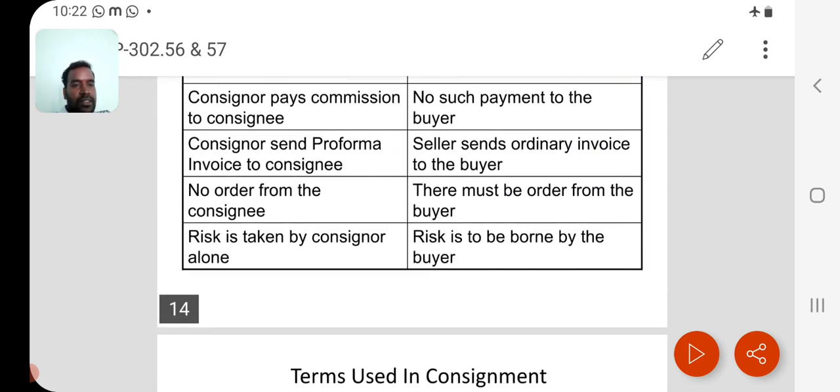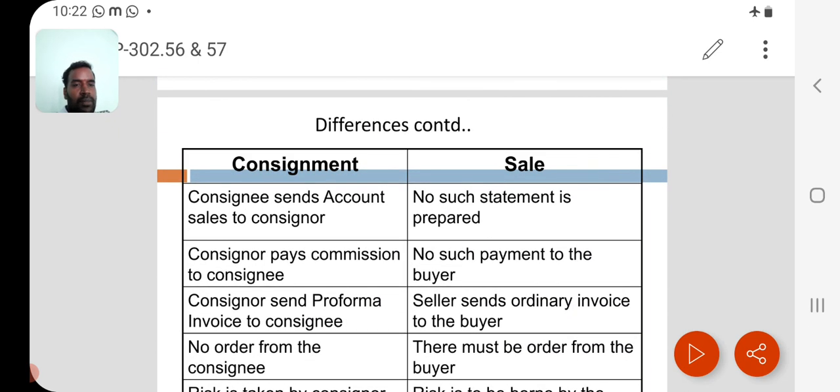With this we may be able to know what is meant by consignment, what is meant by goods sent on consignment, what is meant by sale, what is meant by joint venture, what is meant by types of commissions, advance, like that. Okay, thank you.